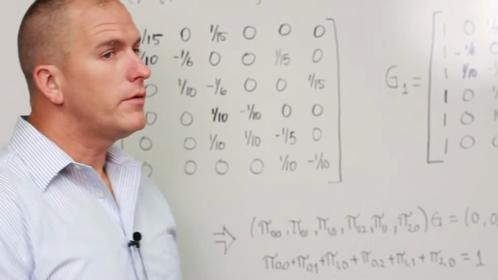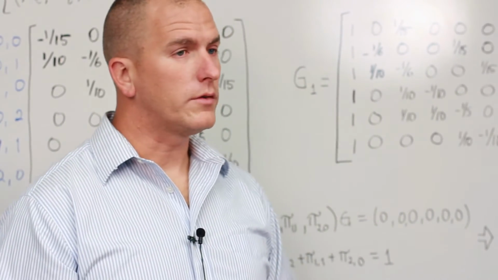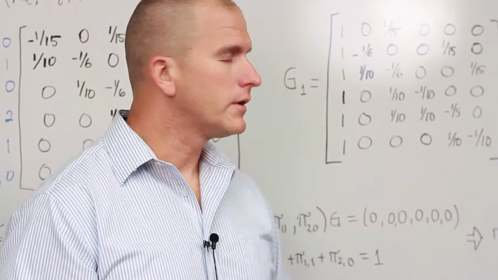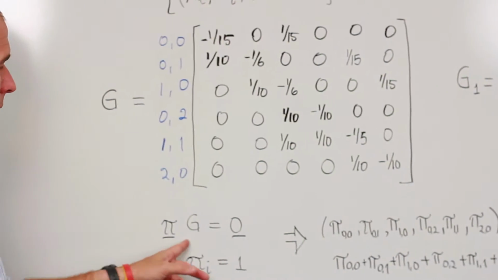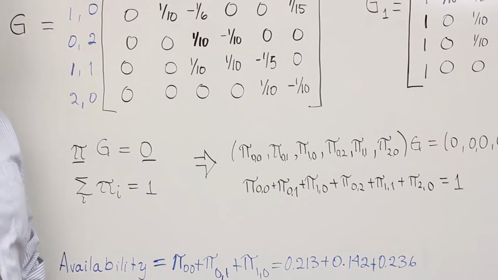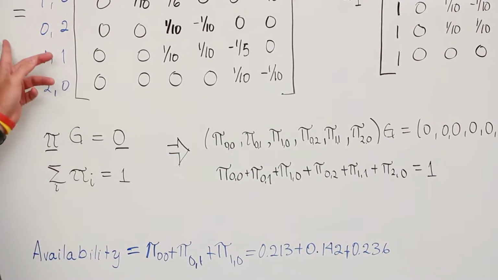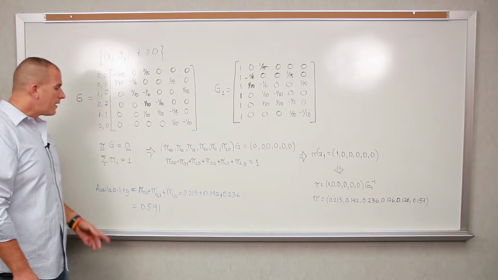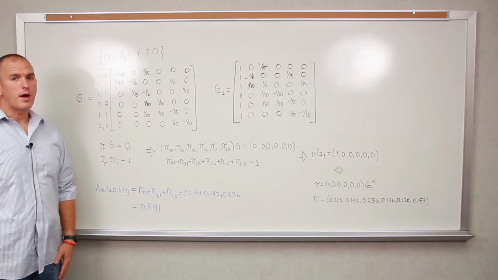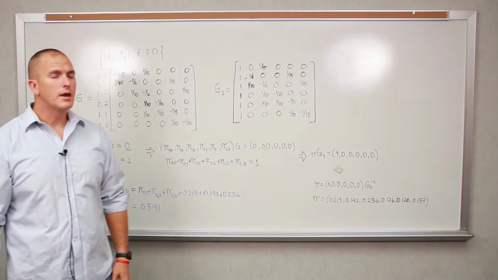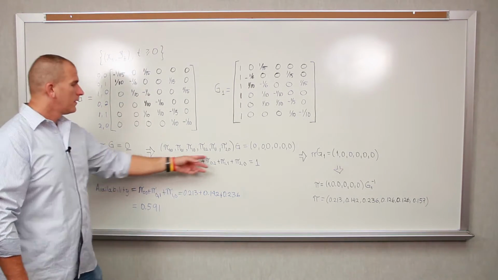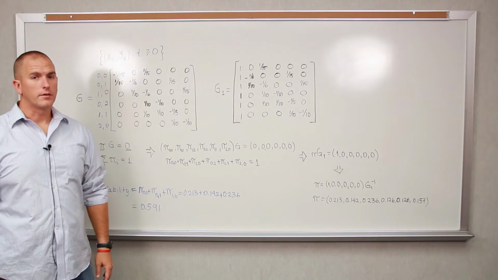So what we want to do now is use the Kolmogorov equations and the norming constraint to solve for these limiting probabilities. To do that, we have pi times G, where pi is going to be a vector of our limiting probabilities, times the generator matrix, and we set that equal to 0. We also have the norming constraint that the sum of the limiting probabilities must be equal to 1. Expanding that out, that system of equations looks as follows.